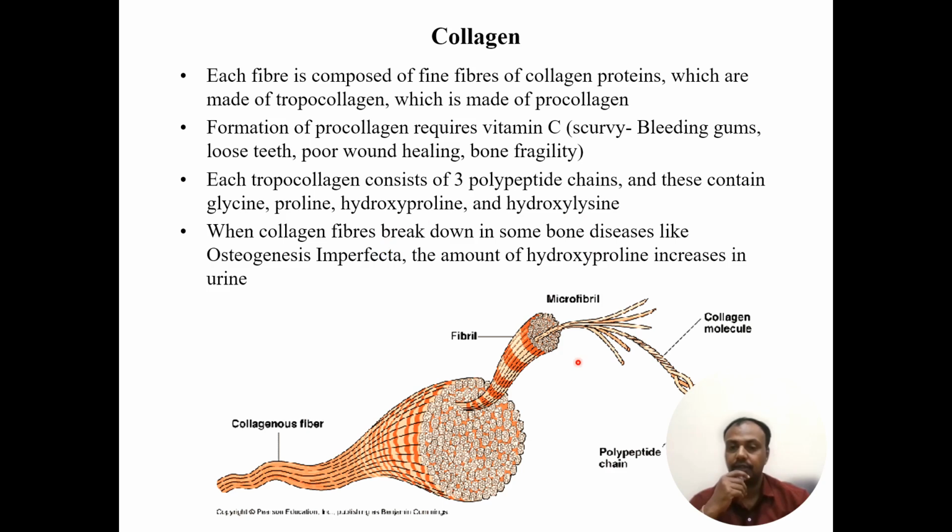In some diseases, such as osteogenesis imperfecta, which affects the bones, there is breakdown of collagen fibers. In this case, the amount of hydroxyproline in the urine increases.